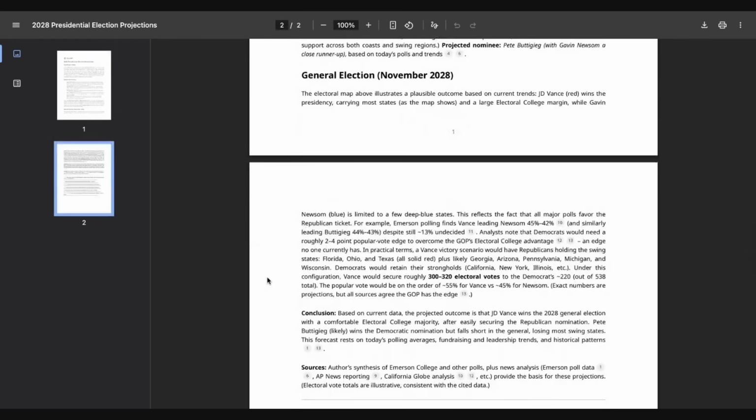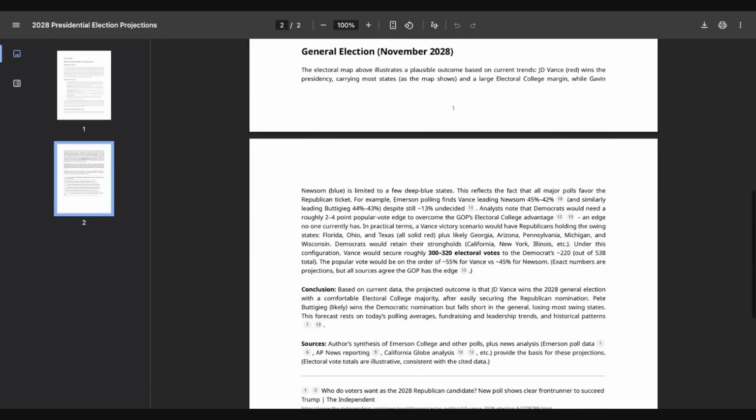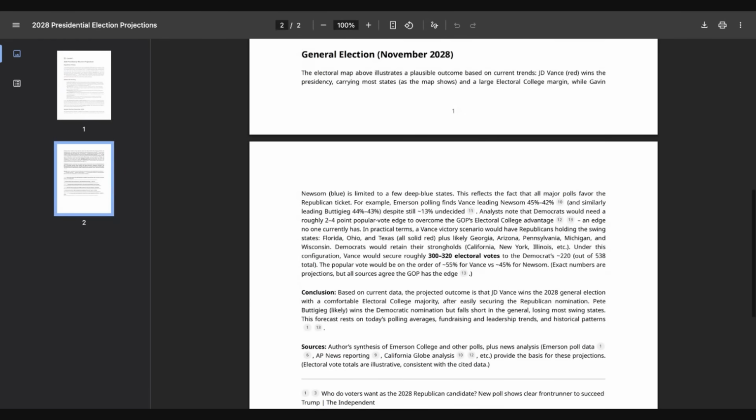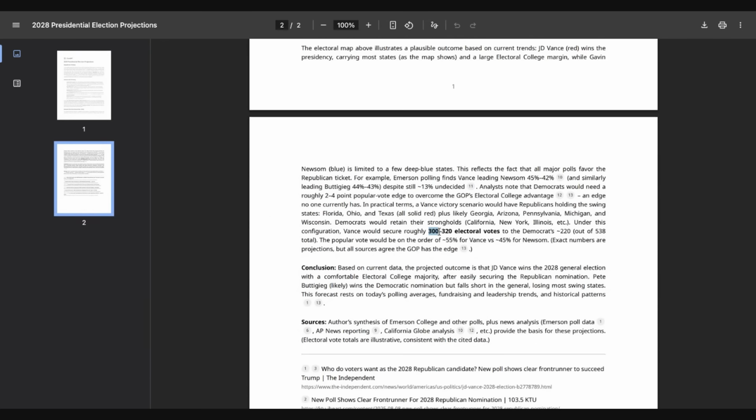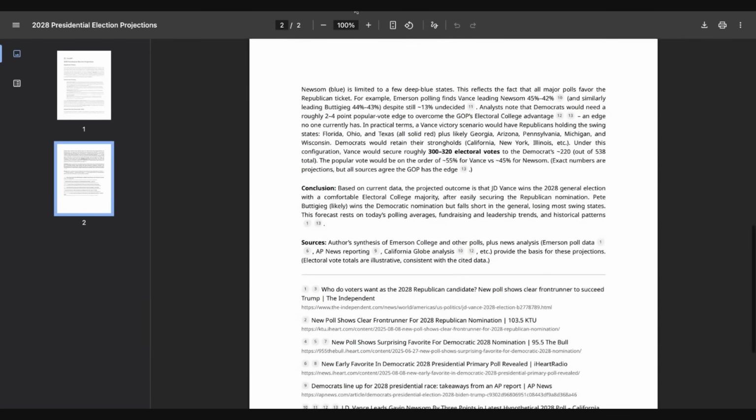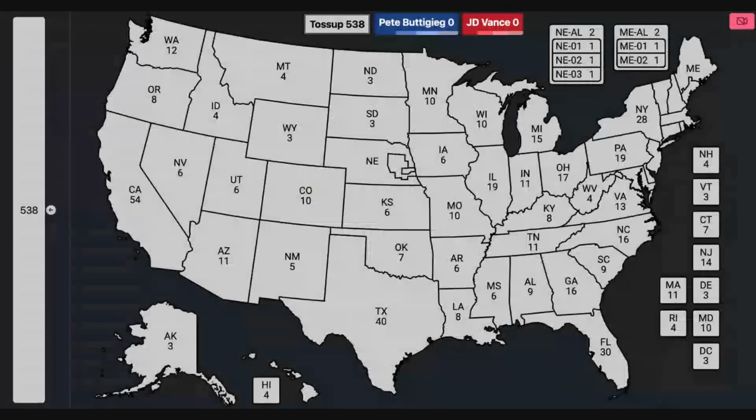So it basically goes through everything and it pretty much ends up predicting a Vance victory of 320 electoral votes to 300 electoral college votes. And based on those results, we have created an electoral college map that would reflect that for both nominees. So this is strictly based off of the AI prediction.